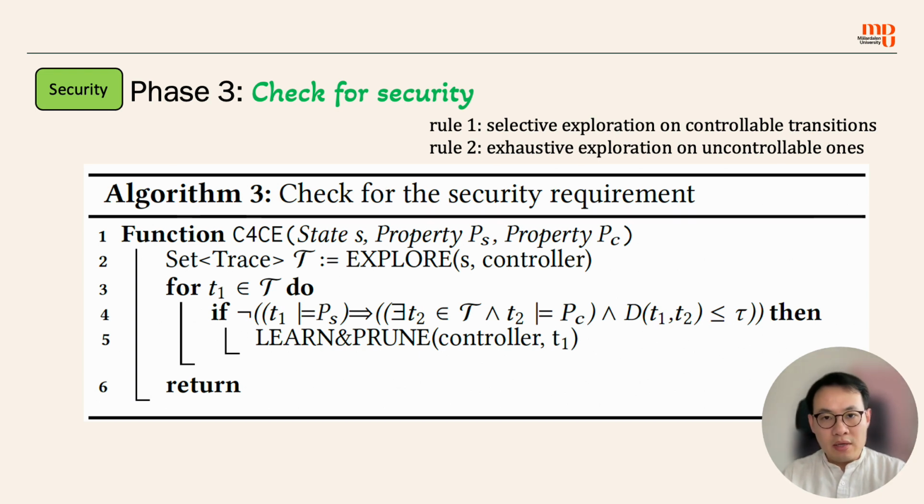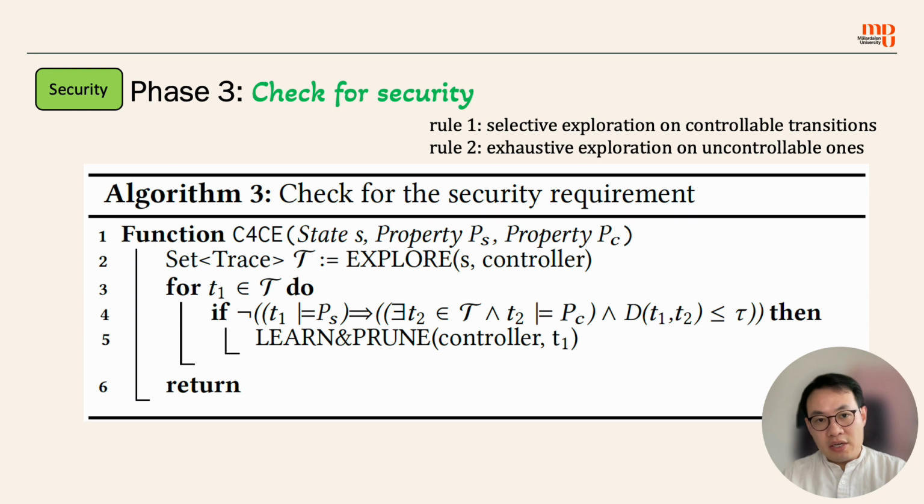Now we come to step 3, but due to the time limit, we only have time to look at line 4 of this pseudocode. So we have two properties, PS and PC. PS stands for the secret property and PC stands for the public property. If T1 satisfies PS, which means this trace carries the confidential information, there must be another trace T2 that satisfies PC, meaning that it carries the public information, and the distance between T1 and T2 is smaller than a threshold, tau.